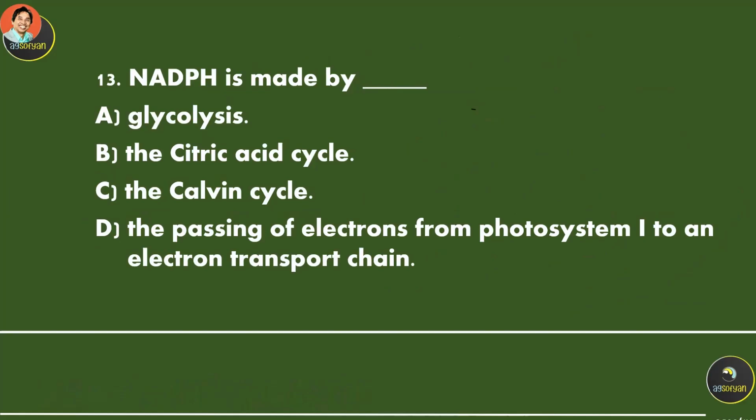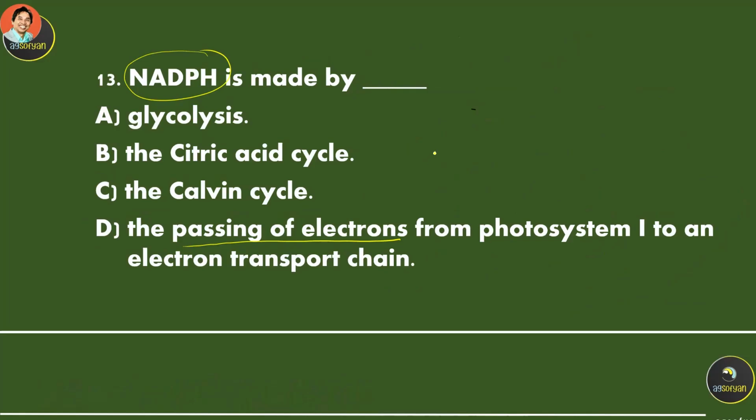And NADPH is made by the light reaction, which is passing the electron. So if you follow the previous explanation, the electron will be transported from photosystem 2 to photosystem 1, and then finally into the enzyme that produces the NADPH.